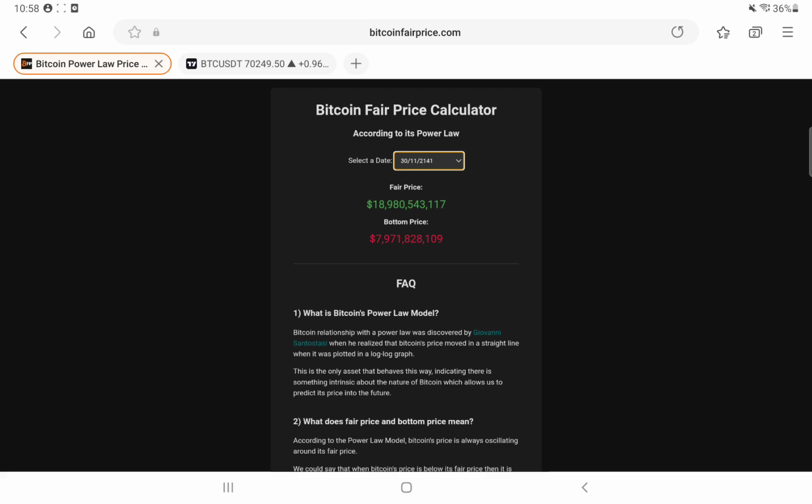You could argue that it's technically completely accurate for the bottom price, purely because of the fact that there was one off, and that was a Black Swan event because of COVID. But still, it's not something that should be used in that sense, because I know the people who do know what it is seem to heavily rely on it. When I first learned about it, I found out that a lot of people do actually quite heavily rely on this, and you shouldn't, because the bottom price won't always be accurate, neither will the fair price be accurate. Yeah, you can predict the bottom, it might not go below, but it's not always going to be 100% accurate. So that is something to be wary of.